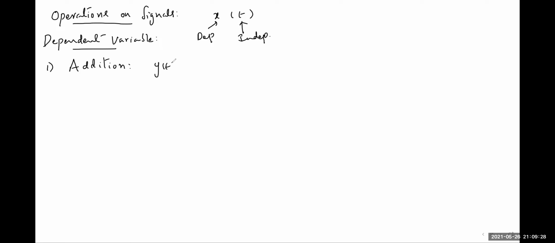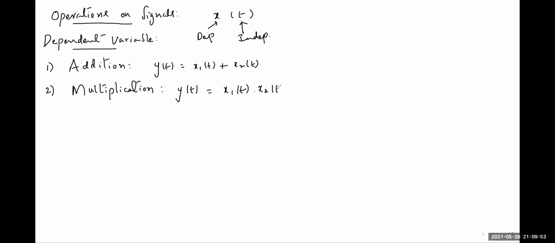That means to get a signal y of t, we can add two given signals, x1 of t plus x2 of t. Second, we can perform the multiplication operation. To get the product of two signals, we can directly multiply the given two signals like this: x1 of t multiplied with x2 of t. Here, the dependent variables are multiplied. And the third is the scaling operation.